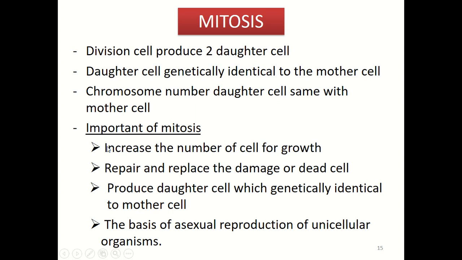Mitosis is very important to increase the number of cells for growth, to repair and replace damaged or dead cells, and to produce daughter cells which are genetically identical to the mother cell. It is the basis for asexual reproduction of unicellular organisms. That's why the offspring is identical to the mother cell.